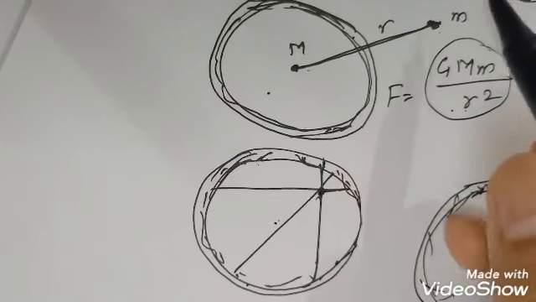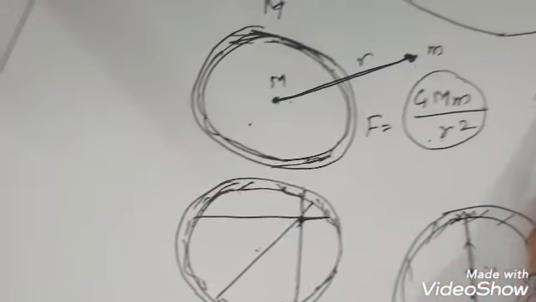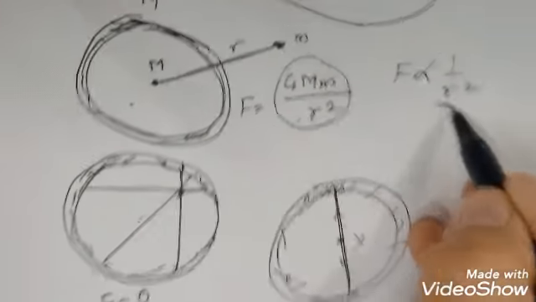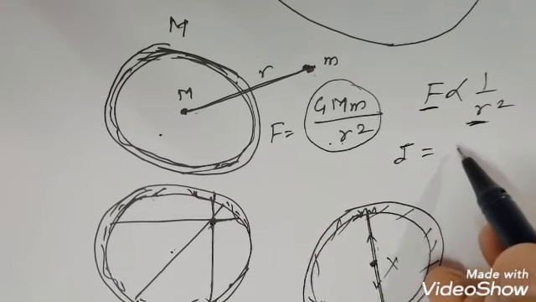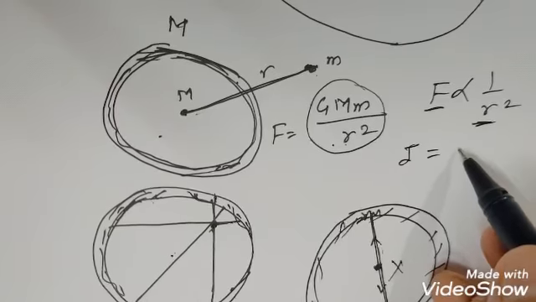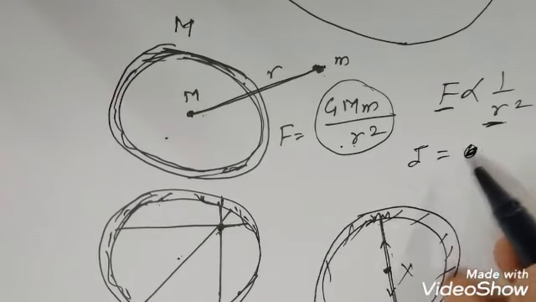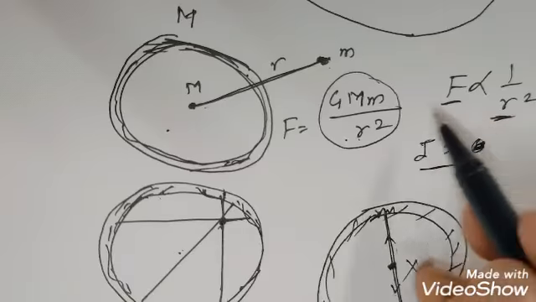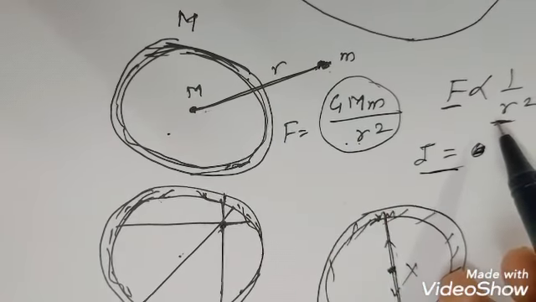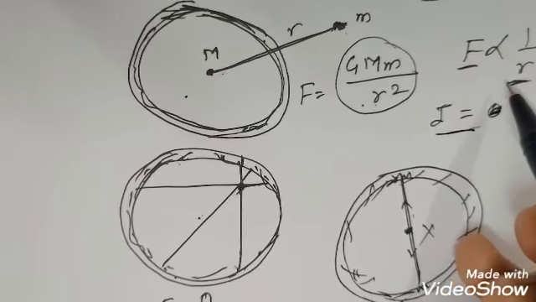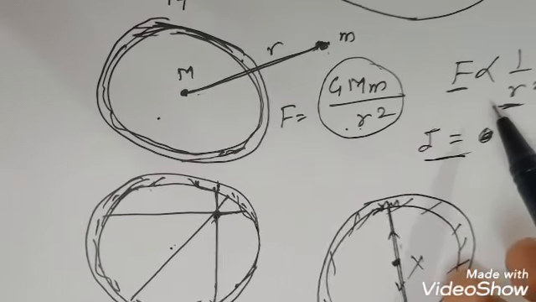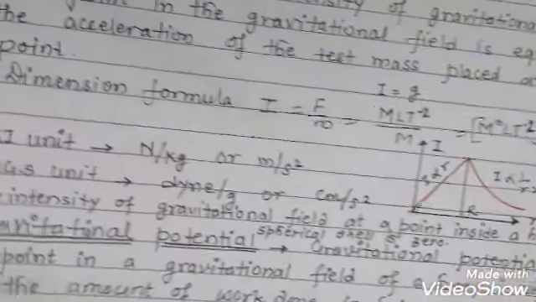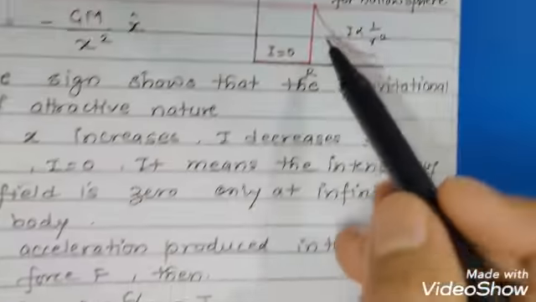Okay, but you know that F is inversely proportional to r square, so as we increase r, F would reduce, and so the intensity would also reduce. That means with the increase of the distance, the gravitational force will reduce, and so the intensity also will reduce. Then that can be represented with a graph.